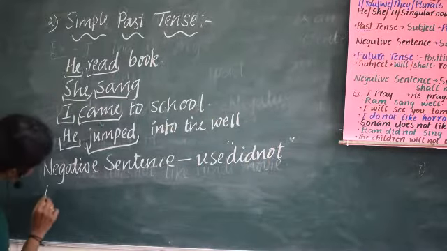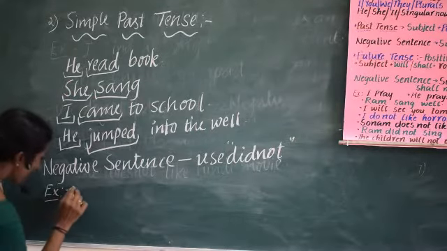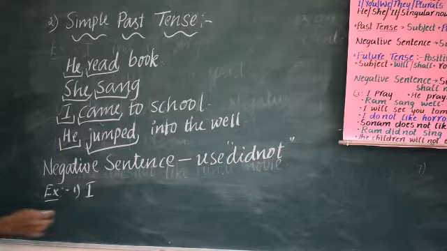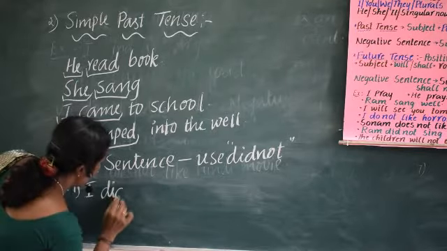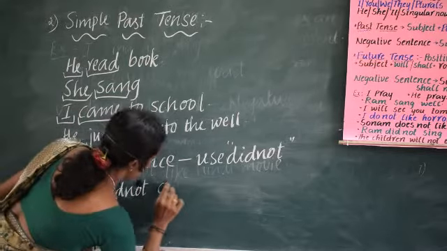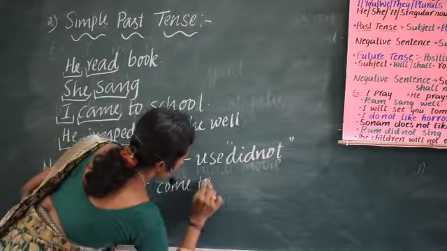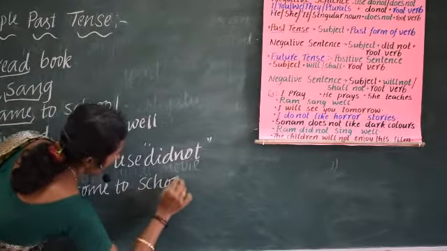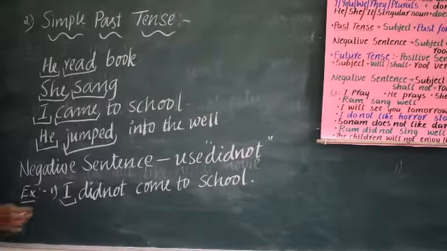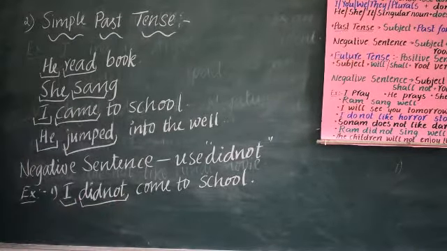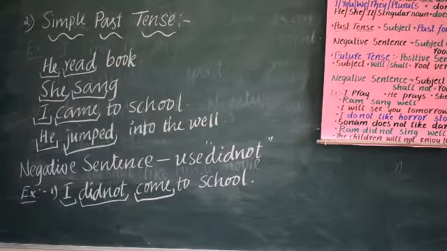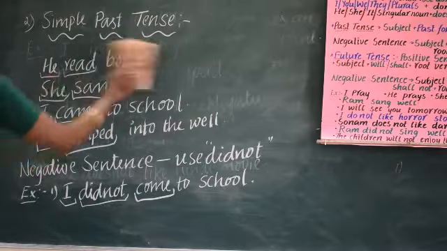For example, first one, I'll take subject as I: I did not come to school. Here I have taken subject I and I used did not to make the negative sentence, and next verb is in the present tense. I'll take one more example.